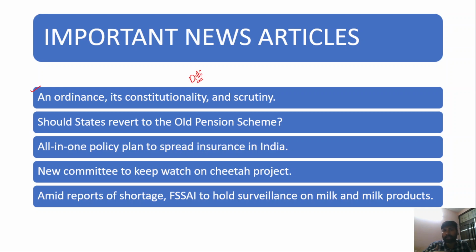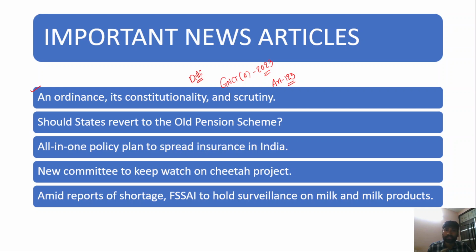So in order to negate this judgment, the union government has recently come up with a new ordinance, the Government of National Capital Territory Amendment Act 2023. This ordinance was passed by the union government under Article 123 of the Constitution. Article 123 says that the President can pass an ordinance when both houses of Parliament are not in session.